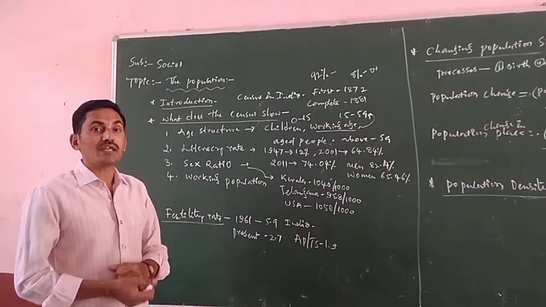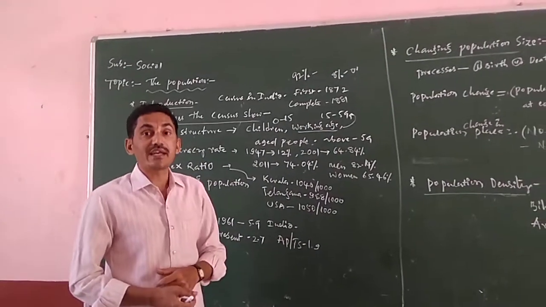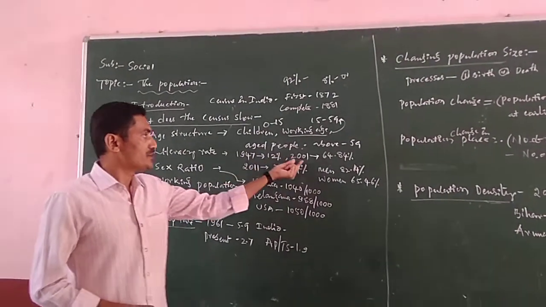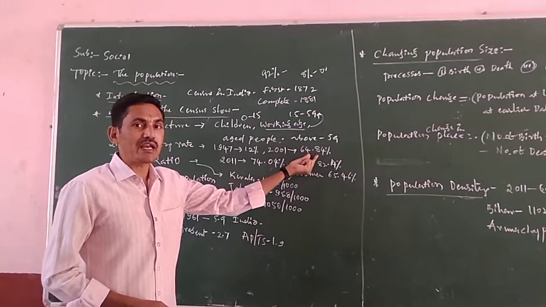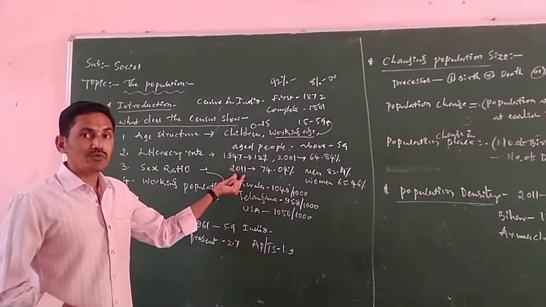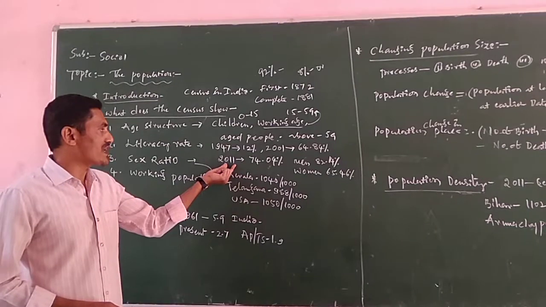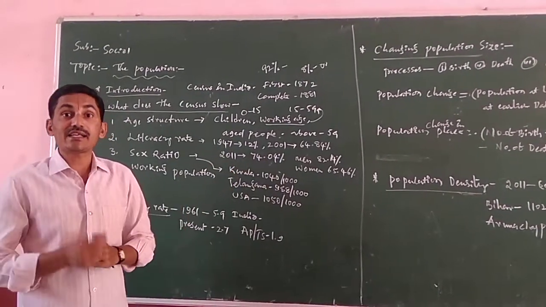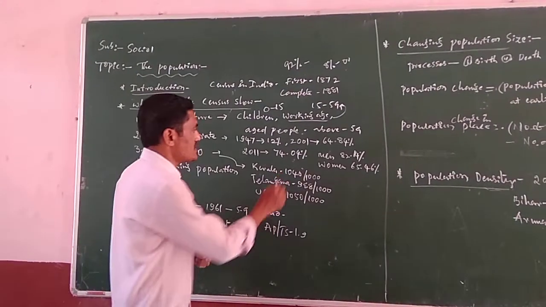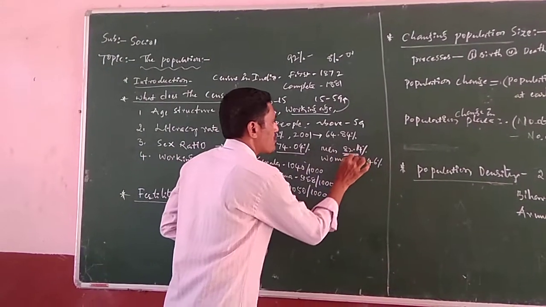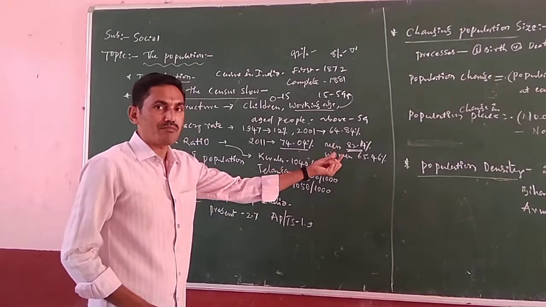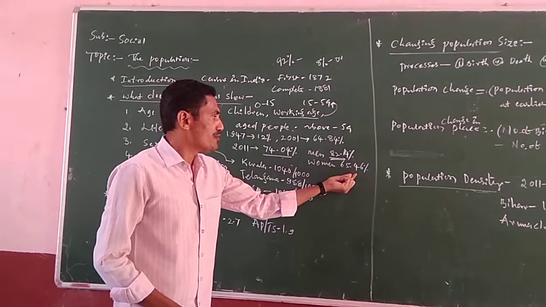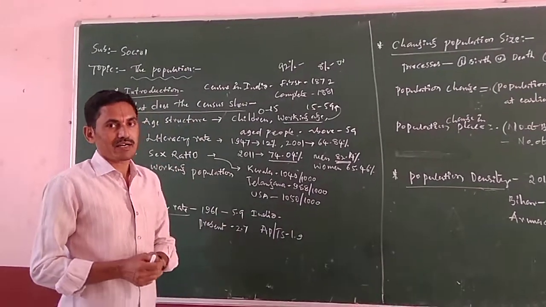According to this, in 1947, the literacy rate in our India was just 12%. In 2001, 64.84%. According to the 2011 census report, 74.04% is the literacy rate in our country. In this, 84.14% are men, and the women are 65.46% literacy rate in our country.